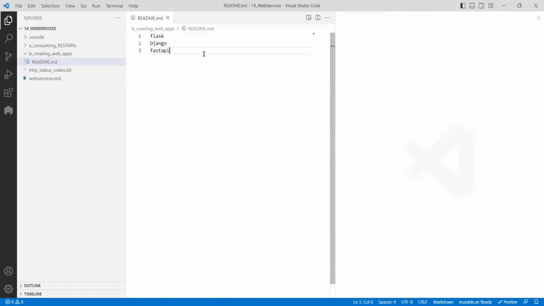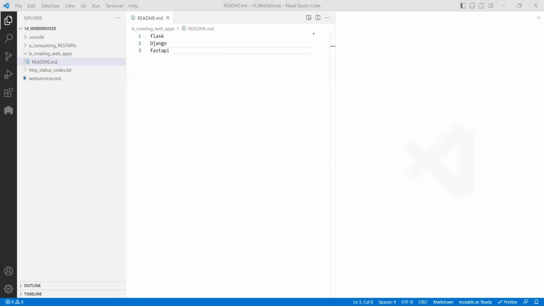With these three modules, instead of calling them modules, we should call them frameworks. What is the difference between a module and a framework? A module does an independent small piece of work, what it is designed for, whereas a framework is a combination of multiple modules for one particular specific purpose. Django, Flask, and FastAPI, all three, we can use for both creating web apps and also REST APIs. What do you mean by a web app and what is a REST API?